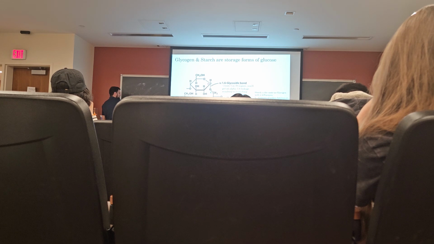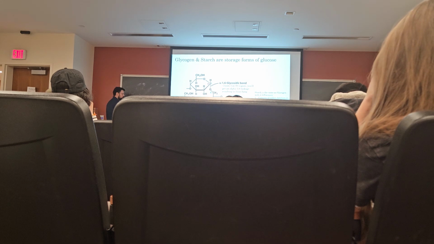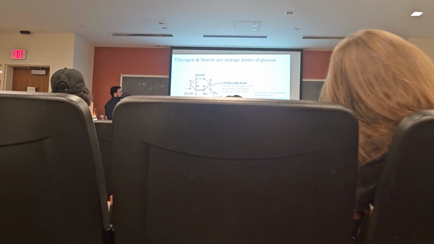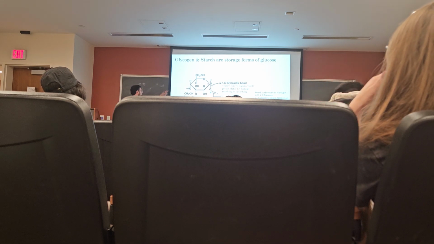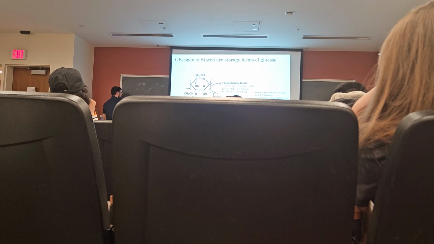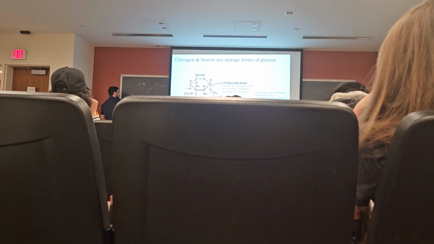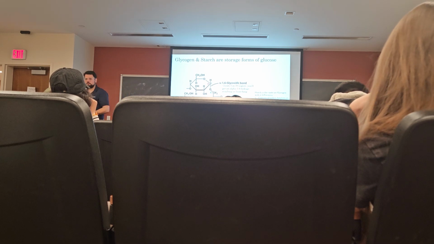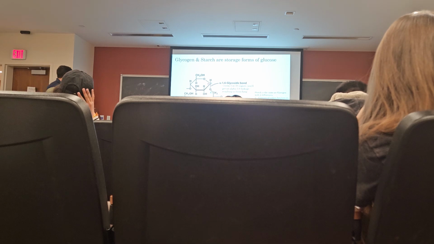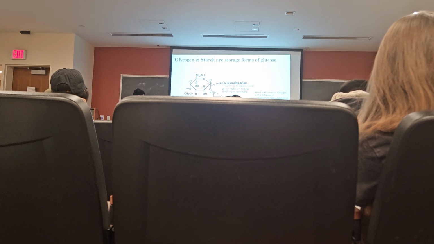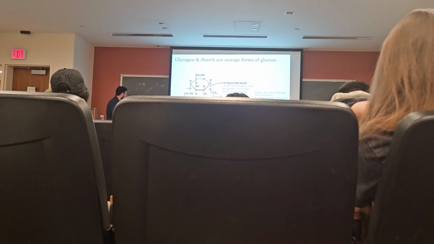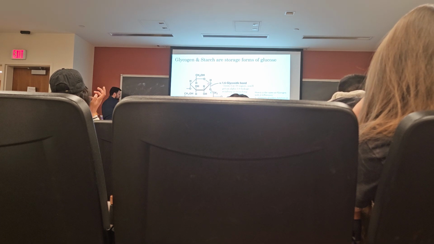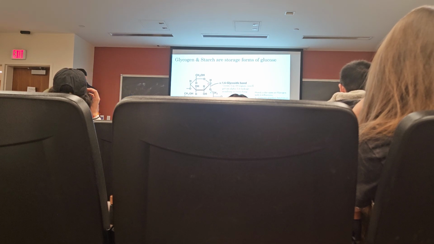Every so often we'll get a 1,6, which is linked to carbon number 1 of a glucose. This carbon number 4 of this glucose over here can be linked to carbon number 1 of another glucose over here. And so on. Every 10 to 12 over here we'll get another branch, so we can have a branch point on a branch. So we have branches on branches on branches, every 10 to 12 residues. And if you notice over here, what do we have? On the terminal glucose, we have a terminal hydroxyl. And on all of these over here, well, the anomeric carbon is always participating in a glycosidic bond, either alpha-1,4 or alpha-1,6.